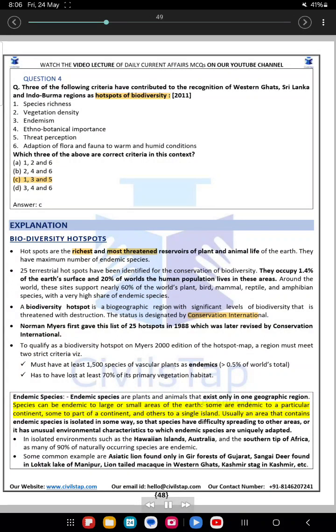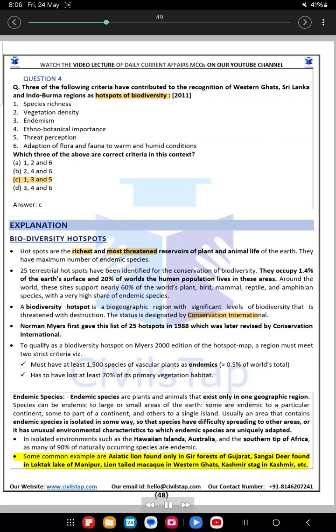Some are endemic to a particular continent, some to part of a continent, and others to a single island. Usually an area that contains endemic species is isolated in some way, so the species have difficulty spreading to other areas, or it has unusual environmental characteristics to which endemic species are uniquely adapted. In isolated environments such as the Hawaiian Islands, Australia, and the southern tip of Africa, as many as 90% of naturally occurring species are endemic.